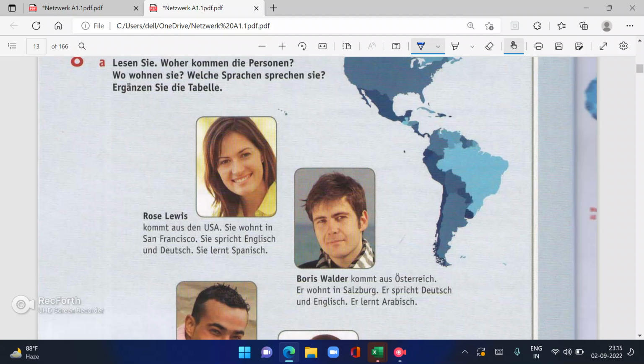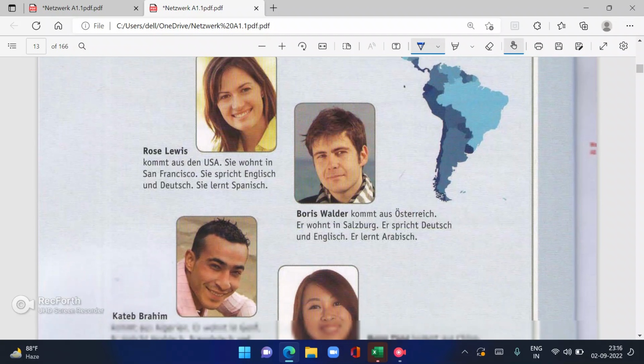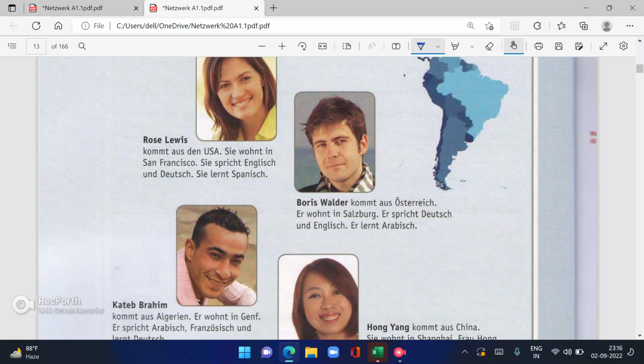Always remember, whenever we say USA, it is kommt aus den USA. That is the article. We will be doing the article thing in the coming chapters. Then sie spricht Englisch und Deutsch. Sie lernt Spanish. She learns Spanish.